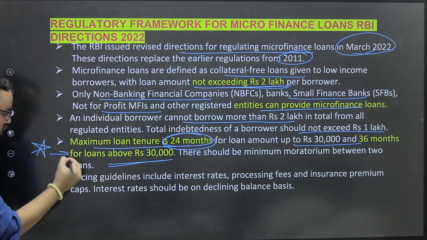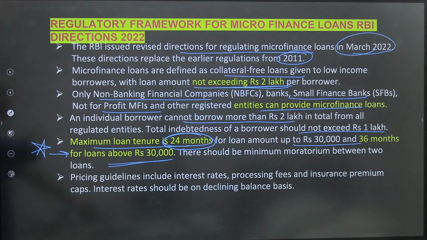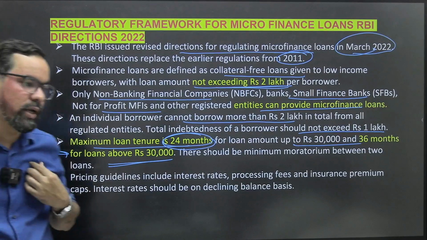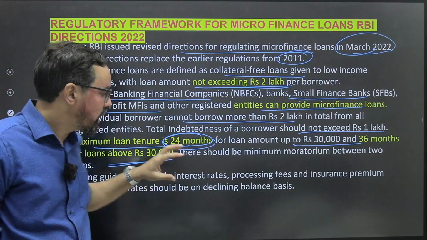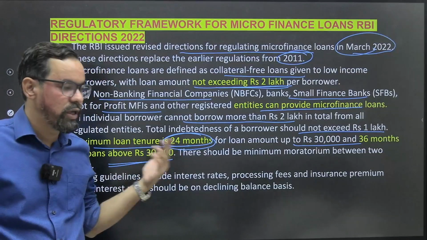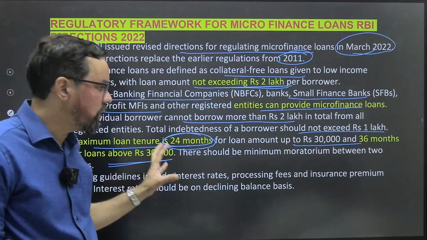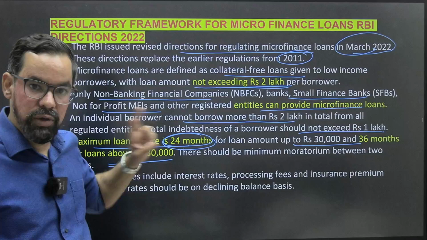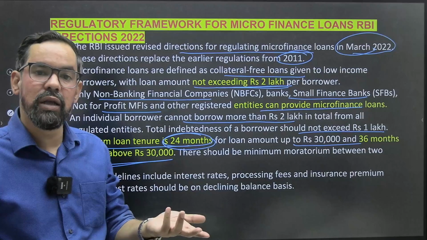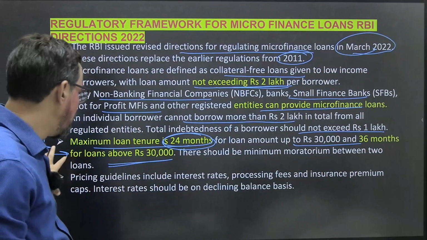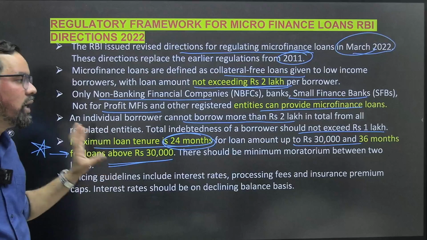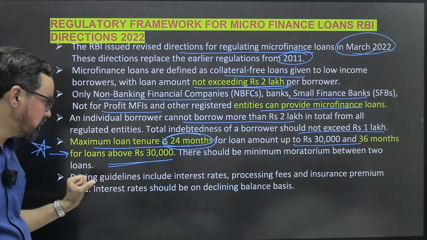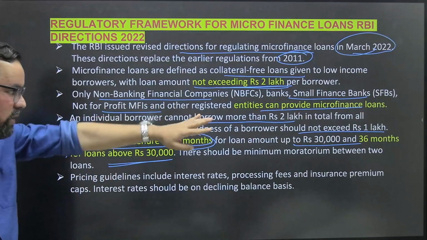This has been asked many times. So if the loan amount is up to 30,000, let's say a person has taken a 30,000 rupee loan, the maximum time duration of EMIs, or maximum number of EMIs, can be 24 months, which means 2 years. If it is more than 30,000, then the loan repayment tenure can be up to 36 months. Okay, so it will be 36 months.